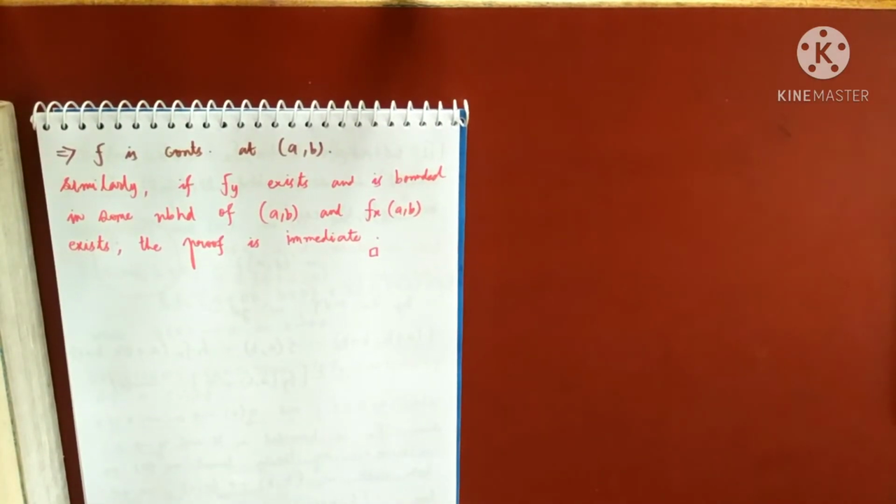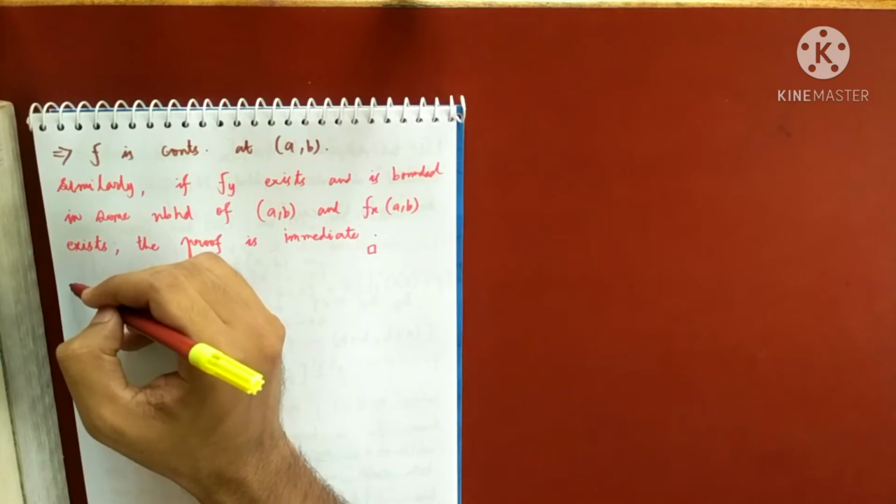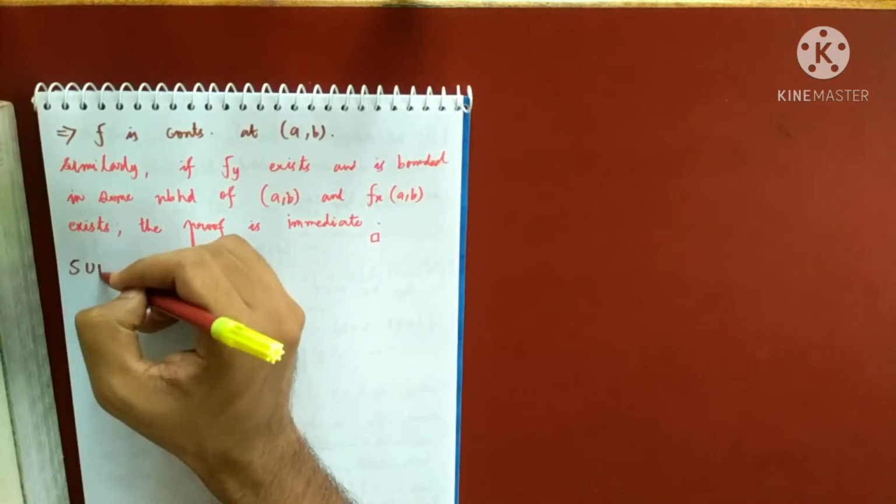This gives us a sufficient condition for continuity. That means we have got another condition for how to check whether the function is continuous or not. So if one of the partial derivatives exists and is bounded in some neighborhood of a comma b, and the other one at a comma b exists, then we can say that the function will be continuous at the point a comma b. Okay, so we will do a sum based on this, but before that we have one more condition for continuity. This is also called a sufficient condition.